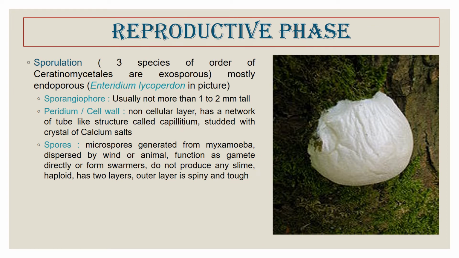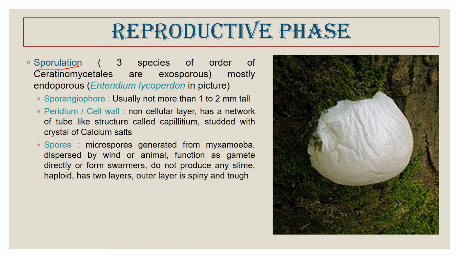Now, when there is a reduction in the amount of food or water, then it undergoes sporulation. Actually, if there is a reduction in the amount of food and water, and they have a huge amount of stored food material, then they undergo sporulation.